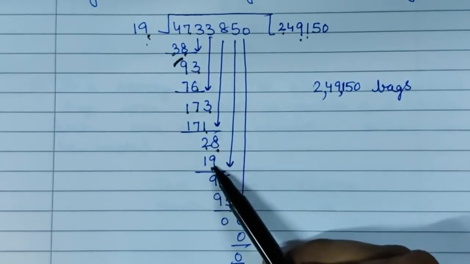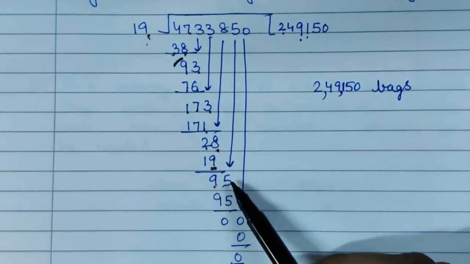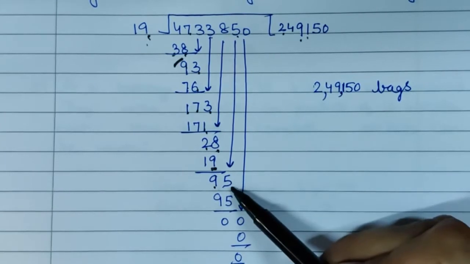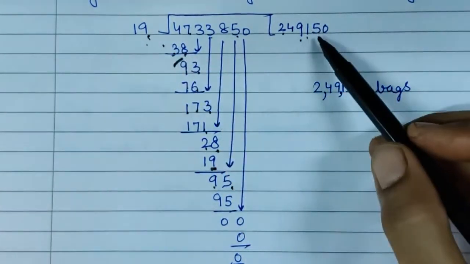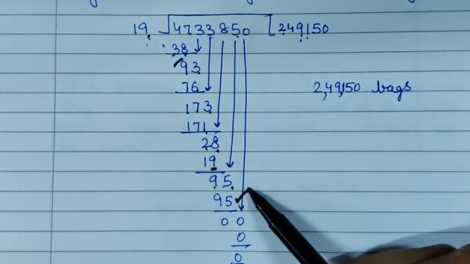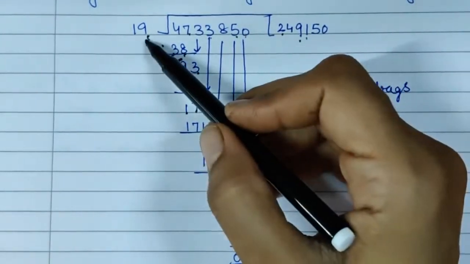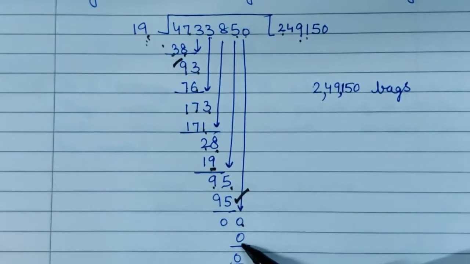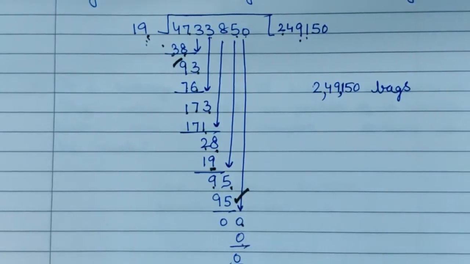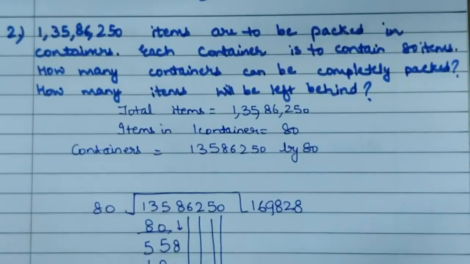Now 18 minus 9 is 9. Then 5 comes down. 19 into 5 is 95. So now 0 will come down. So 19 into 0 is 0. So how many bags did we get? We get 2,49,150 bags. Clear?